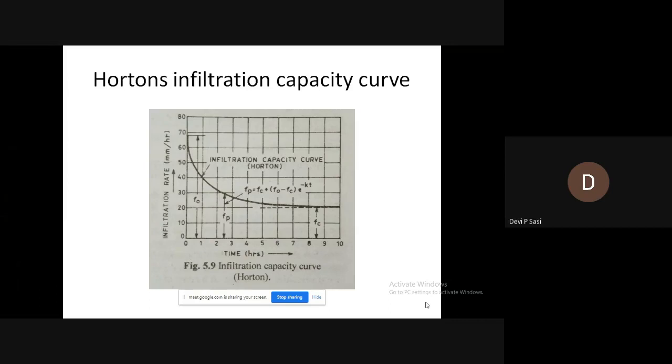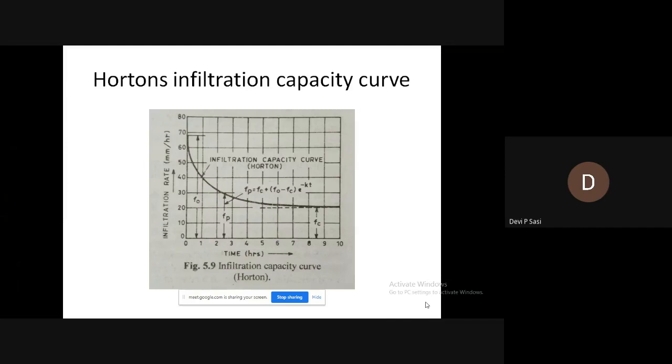Therefore, if we plot a graph between infiltration rate and time, it will be a falling graph. The infiltration rate was higher when the soil was dry, but as the soil becomes wet, the infiltration rate decreases. If you plot infiltration rate against time, a falling curve will be obtained. And this particular curve is known as Horton's infiltration capacity curve.